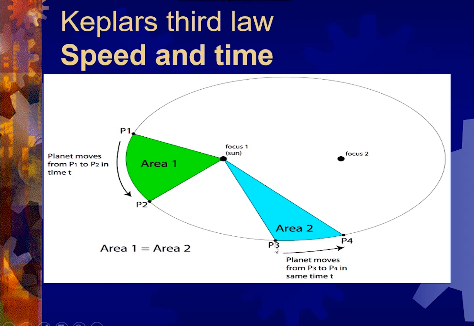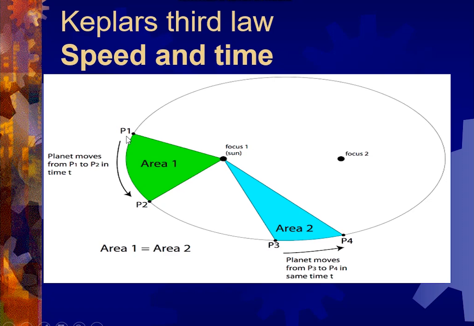When this planet is moving from position P3 to P4, it is covering some amount of distance with some amount of speed, and it is also taking some amount of time. Similarly, if you look at this position over here, that is P1 and P2, if the planet is moving from P1 to P2, it is also taking some amount of time and covering this particular distance at some speed.